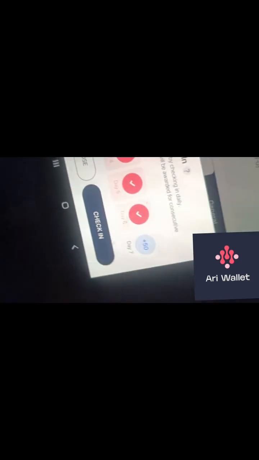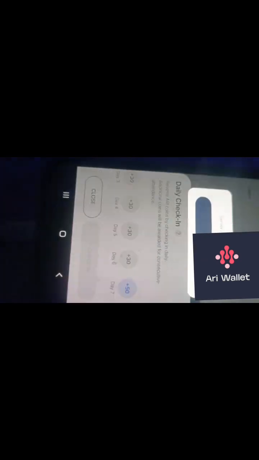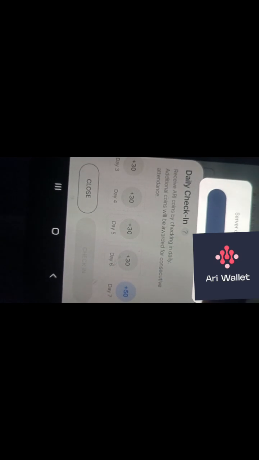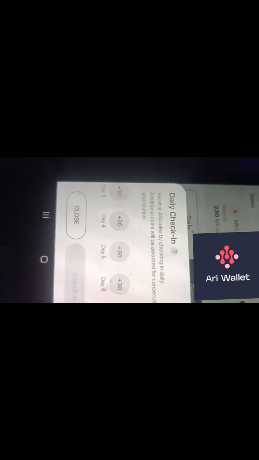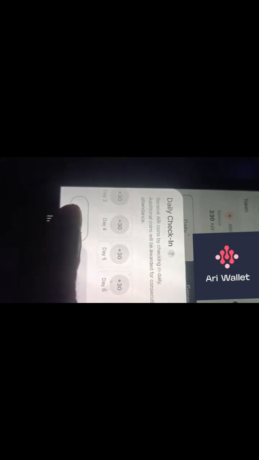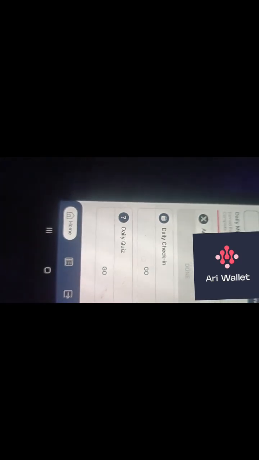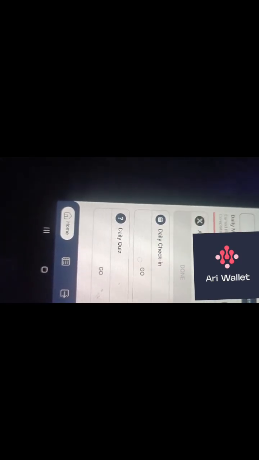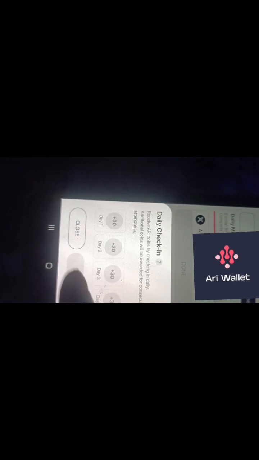So I've logged in, and this is what you have to do. Click on check-in. Server connection failed. I think they are having a network problem. So then go over here, daily quiz. I've done the check-in though.